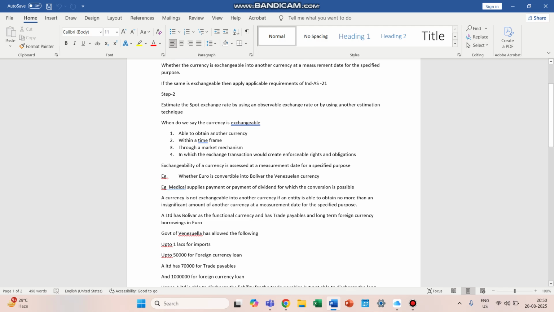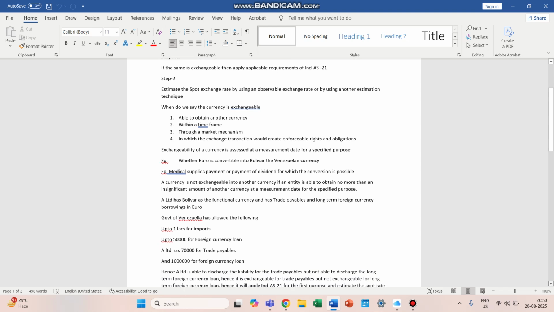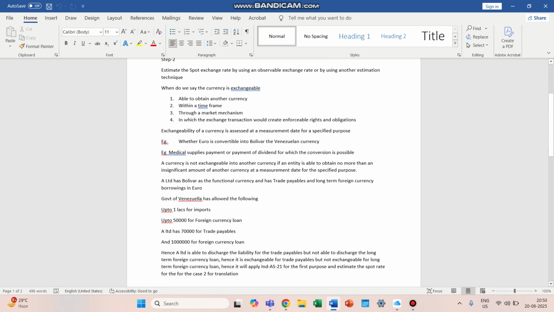A Limited has 70,000 for trade payables and 10 lakh for foreign currency loan. Hence, A Limited is able to discharge the liability for trade payables but not able to discharge the long-term foreign currency loan. Hence, it is exchangeable for trade payables but not exchangeable for long-term foreign currency loans.